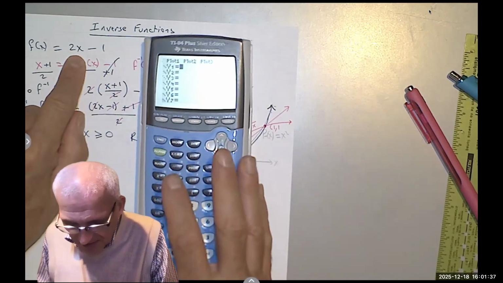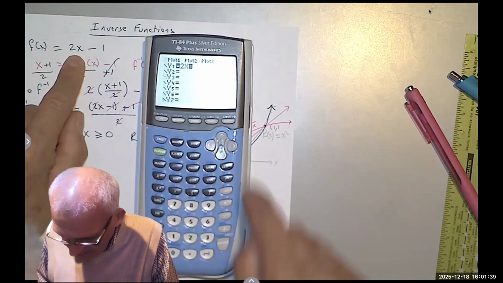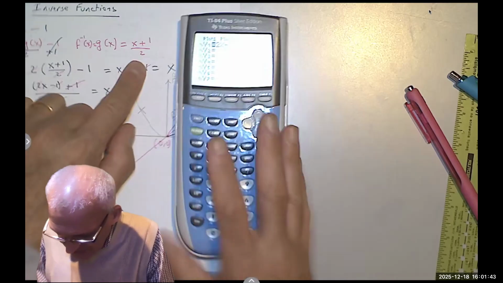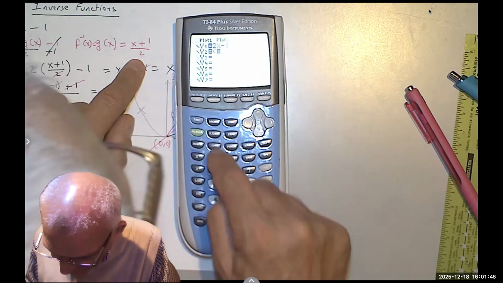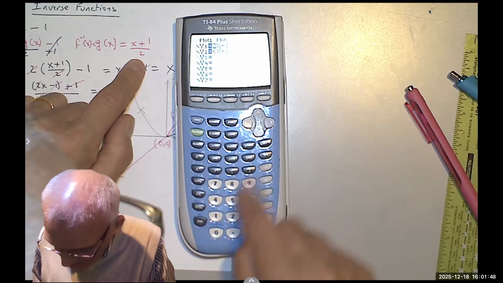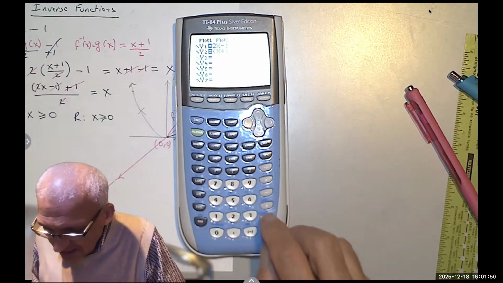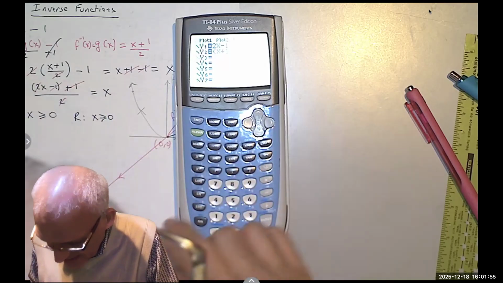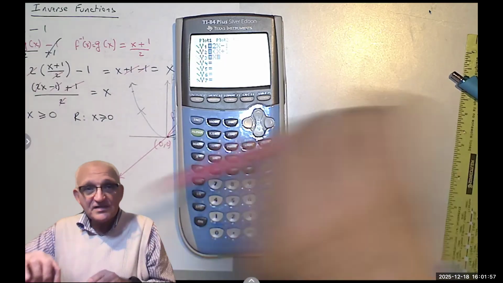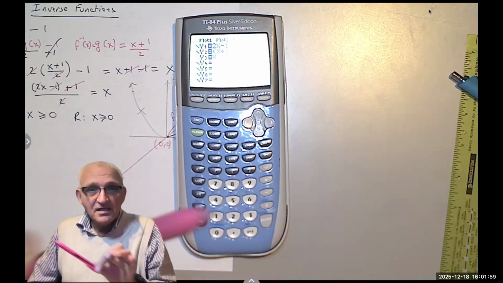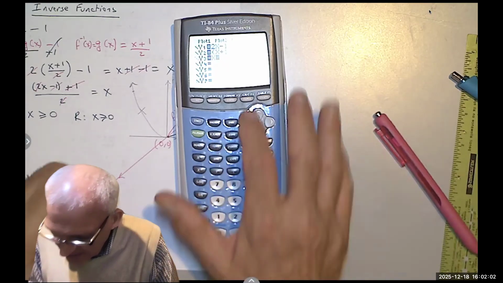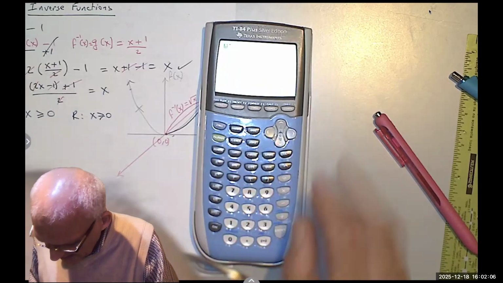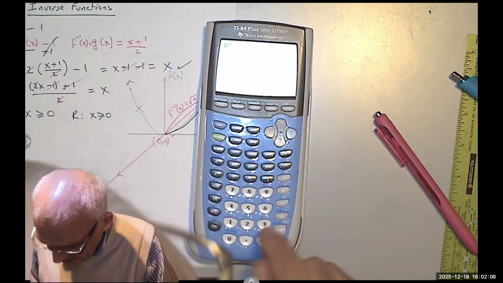I'm going to plot f of x, and then I'm going to plot the inverse of f of x. And then I'm going to plot f of x equals x to make sure that this is the line that is a line of symmetry. Let's check the window. Well, I can go, say, from negative 10 to 10.